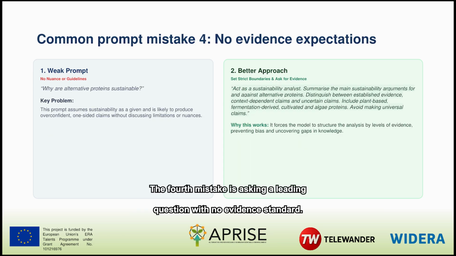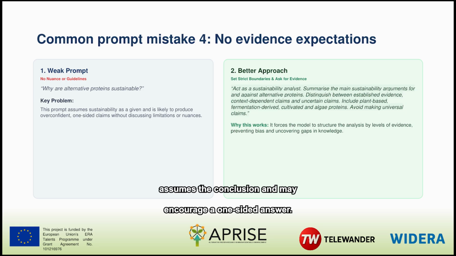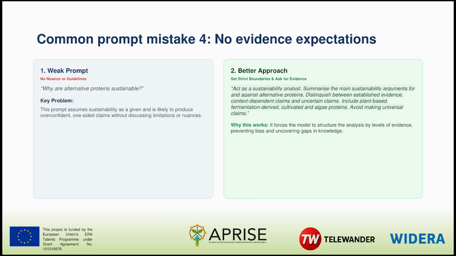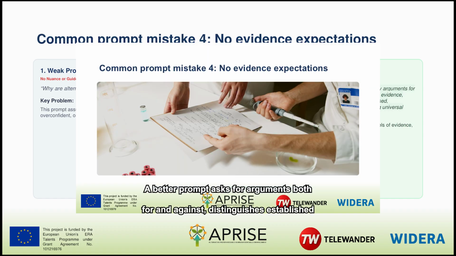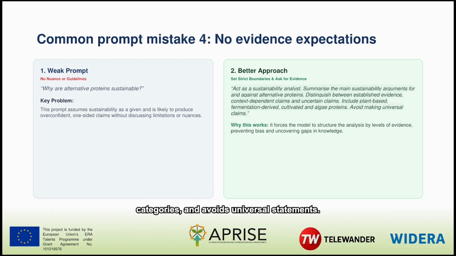The fourth mistake is asking a leading question with no evidence standard. "Why are alternative proteins sustainable?" Assumes the conclusion and may encourage a one-sided answer. A better prompt asks for arguments both for and against, distinguishes established evidence from context-dependent and uncertain claims, covers several protein categories, and avoids universal statements.